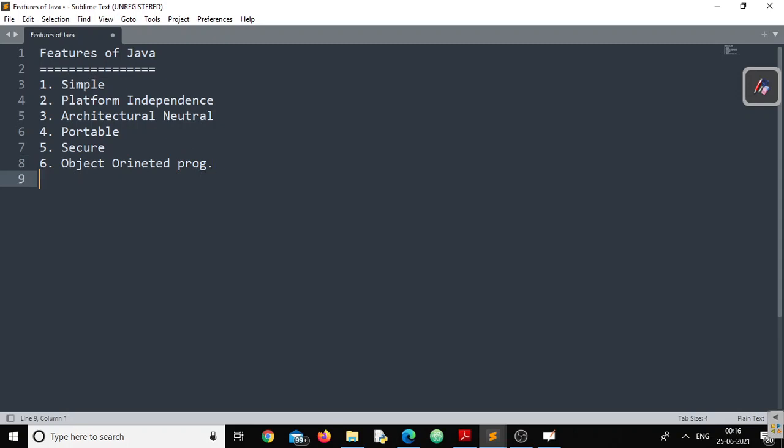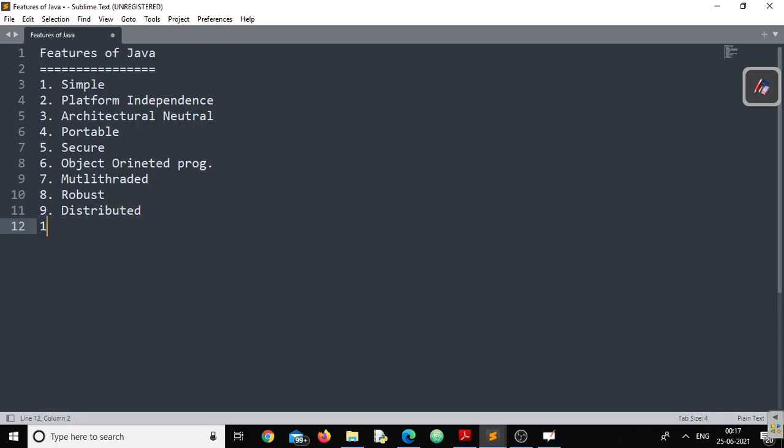Number seven, Java also supports multithreading. That's why it is called a multithreaded programming language. Java is also called a robust programming language. Java is called a distributed programming language. That is number 9, distributed programming language.